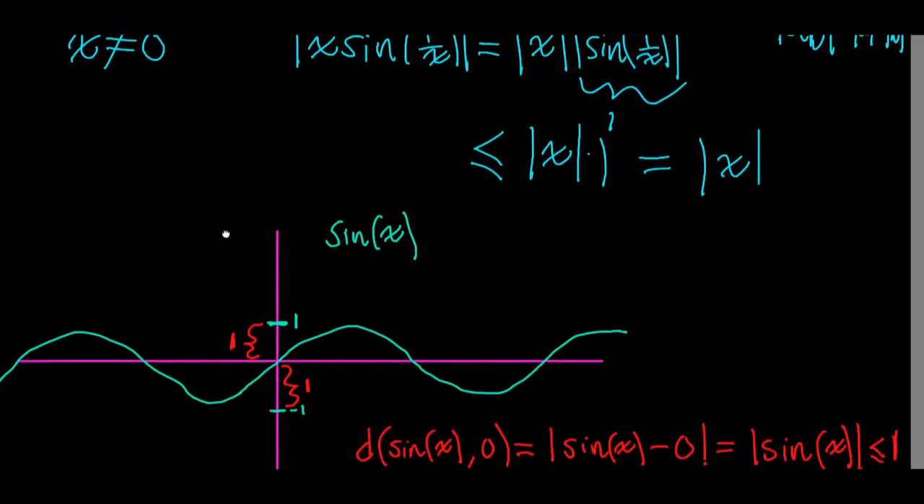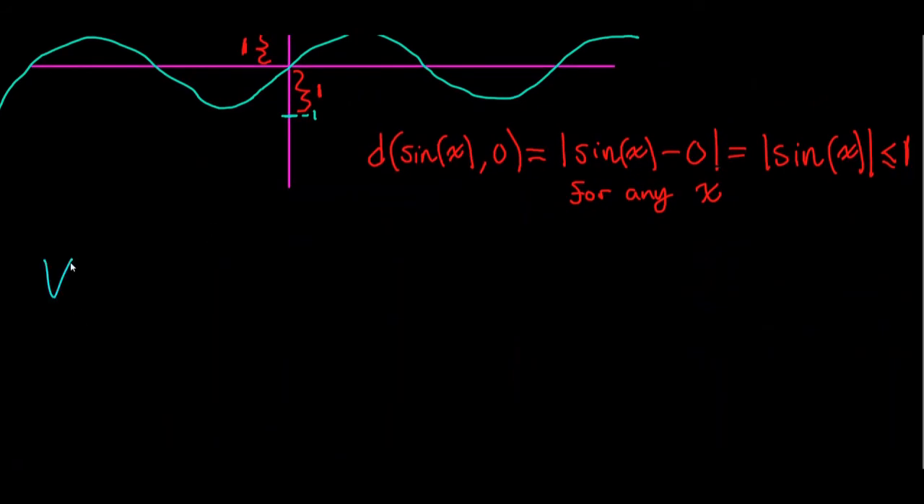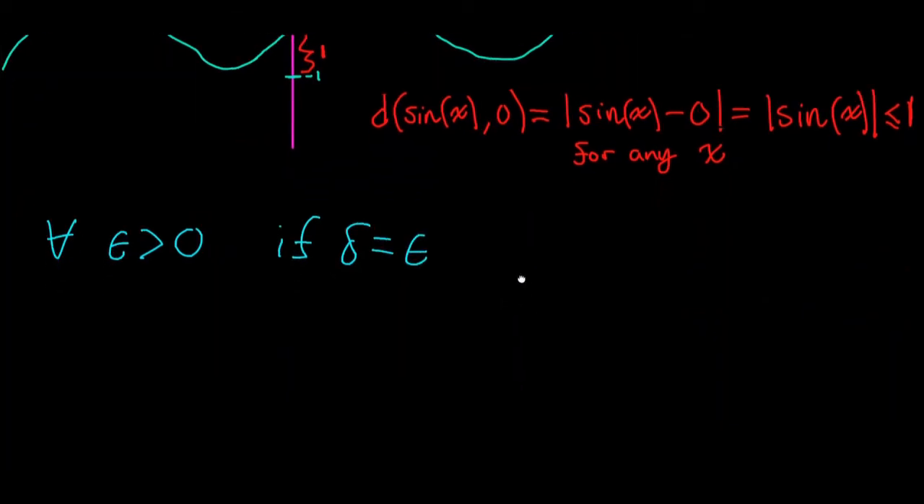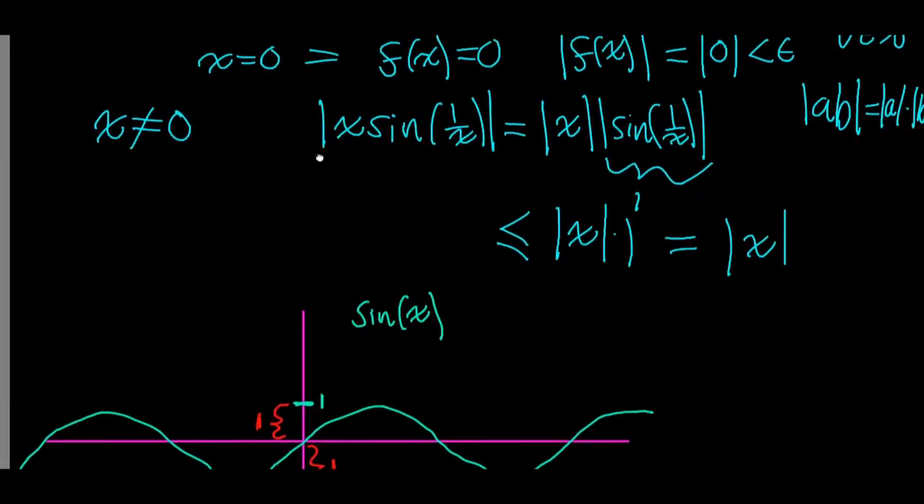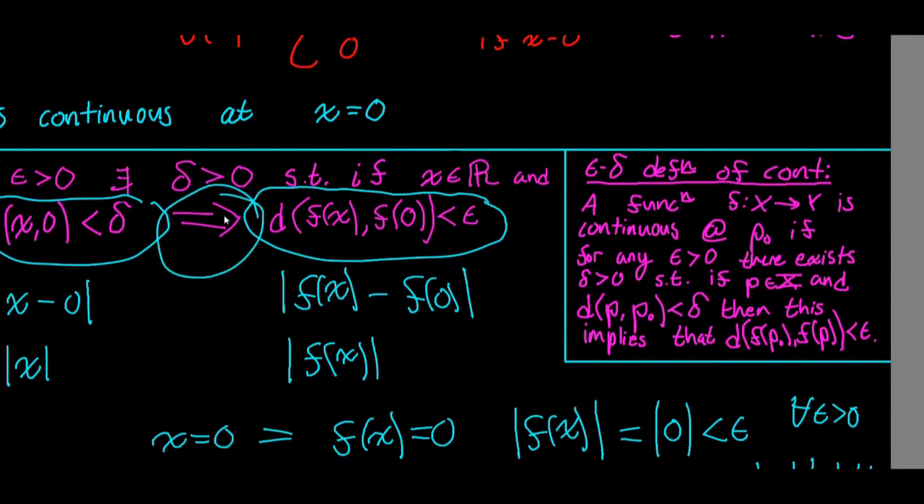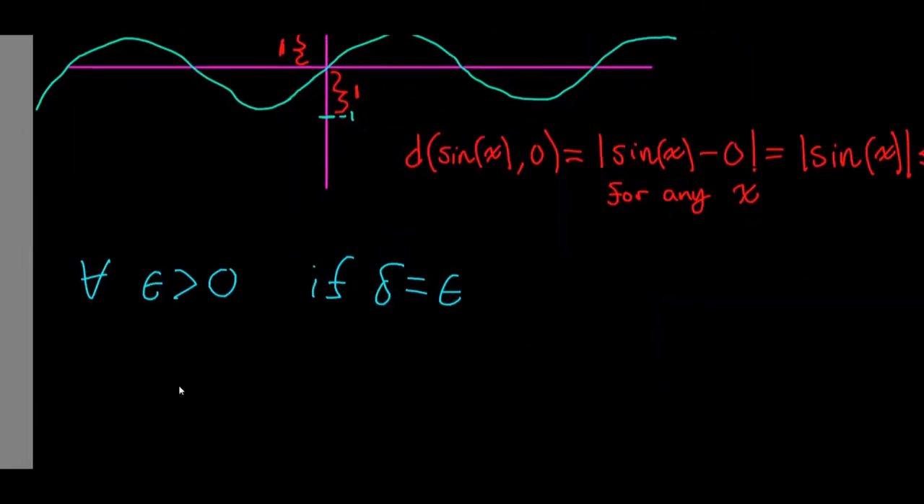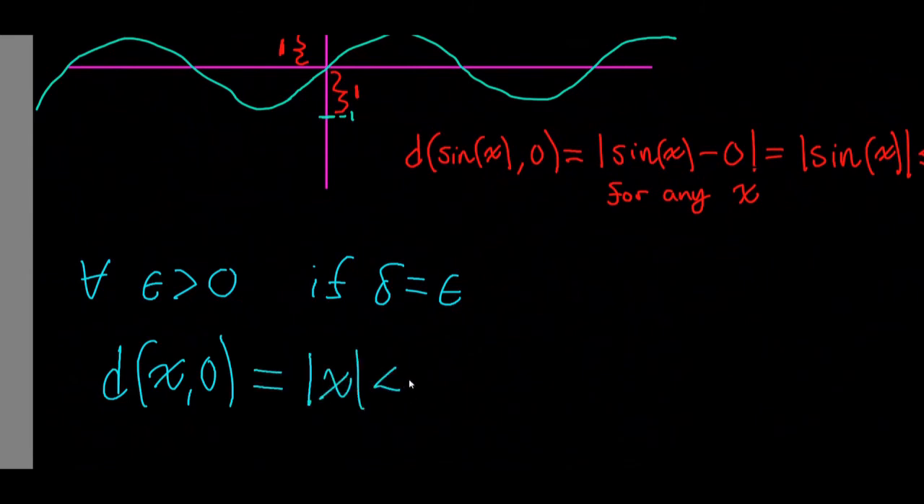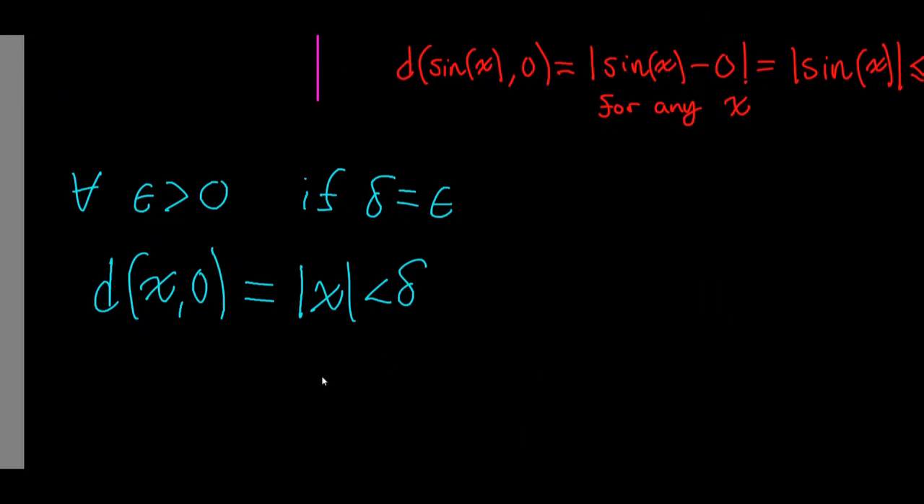So we can say the following. For any epsilon strictly greater than 0, if delta equals epsilon, check this out, then we want to show that this implication holds. Well, that's not too bad, because the distance from x and 0, we've shown that to be equal to the absolute value of x, and this is going to be less than delta, but remember delta is equal to epsilon. So this is the same as saying that the distance between x and 0 is less than epsilon.